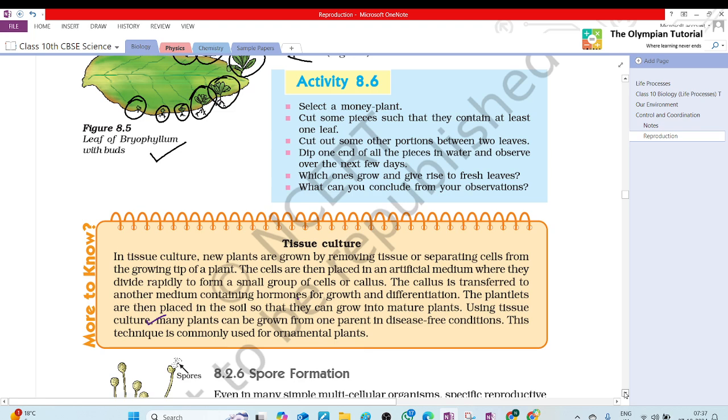Whose turn to read? Start to read activity 8.6.